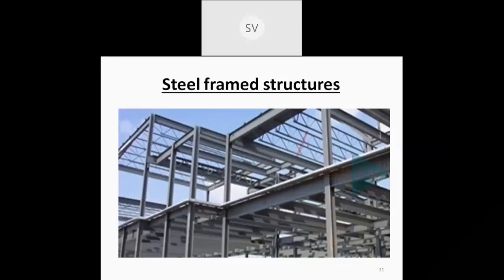Now, what are steel framed structures? The steel framed structures can be constructed either by means of fabrication or by means of bolting. Fabrication by means of welding as well as bolting connection. Okay, so the conventional method is welding. And what is the conventional fabrication method? In that method, the steel sections are cut to correct length and size, and then they are welded together to make a final structure. So the different components are joined by means of welding.